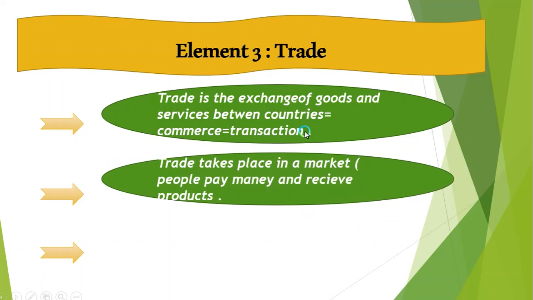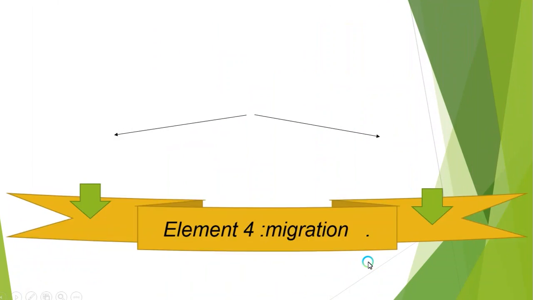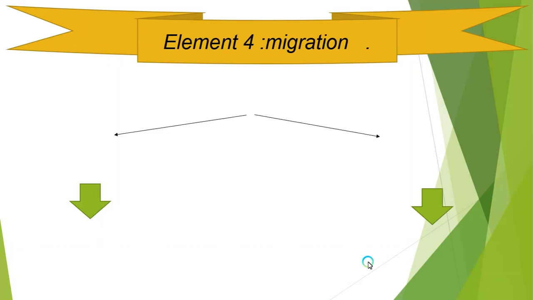Next one, the trade takes place in a market. People pay money and receive a product, and then the trade increases the flow of money, and the economy flourishes. And after that, element number 4 is migration.